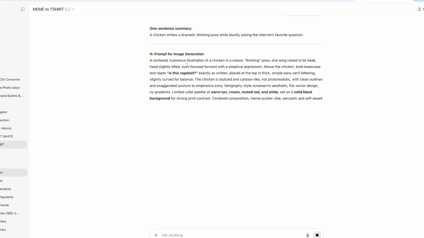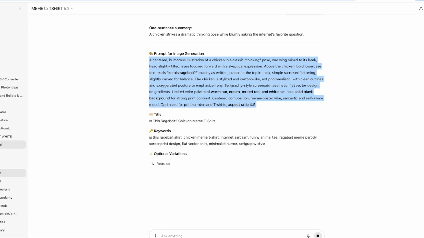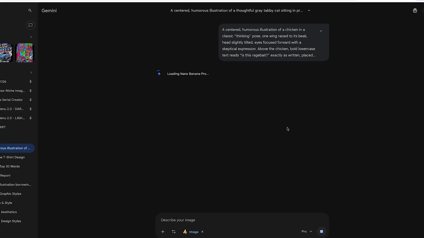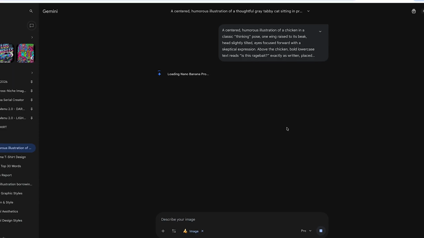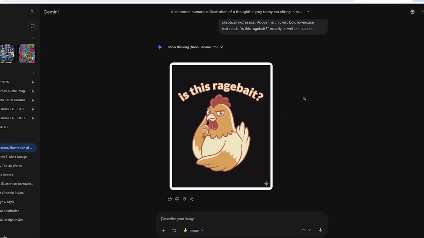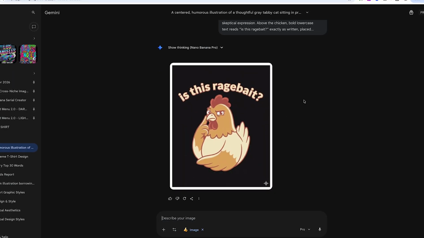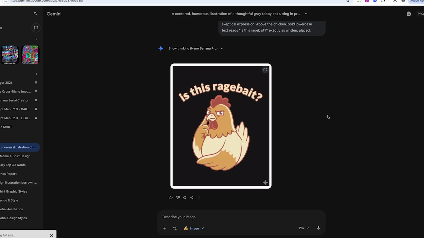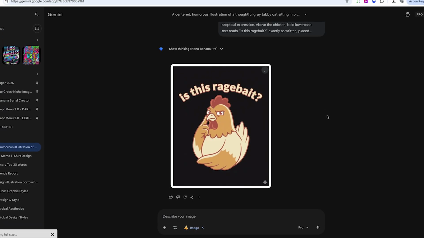Okay, this is good. Then we go to our Nano Banana Pro. We put create image. Let's see the result. Hopefully it's better than the cat. Yes, this is like better. Well, if you like the result, I like it. So I will download and prepare it for upscale or vectorize and remove the background.